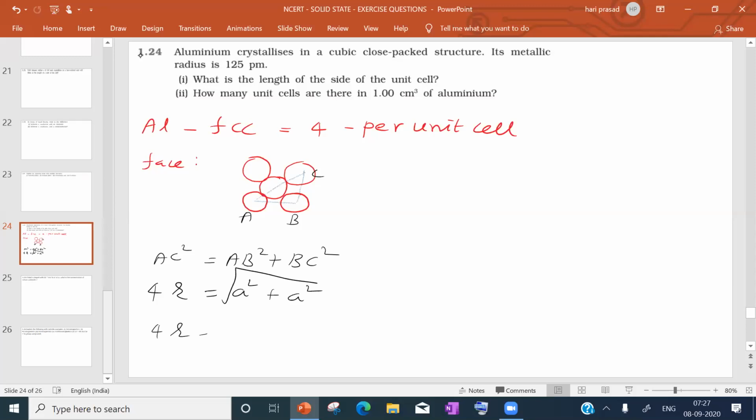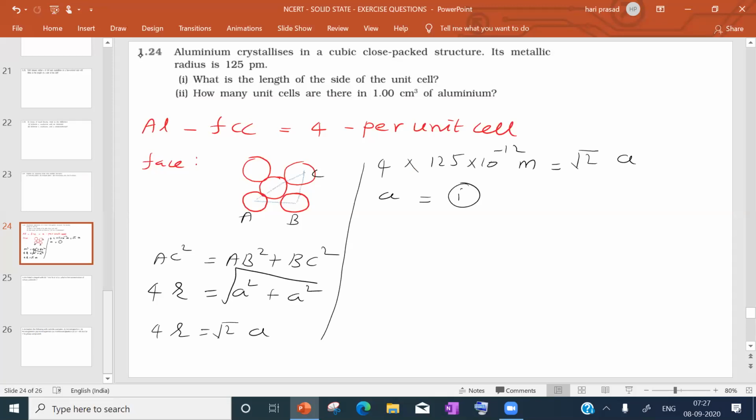So 4R is equal to square root of 2 into a. Now we substitute the radius to get the edge length. So 4 into R, where radius is 125 picometer, so 125 into 10 to the power of minus 12 meters, equals square root of 2 into a. We will get a, the edge length. So the first one is over.